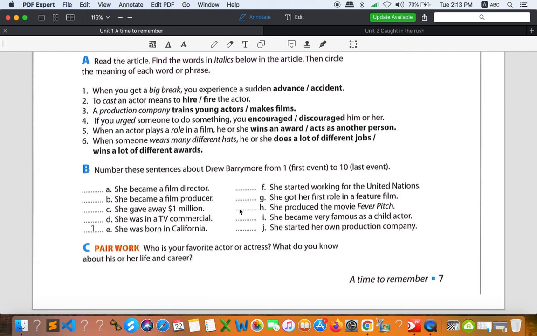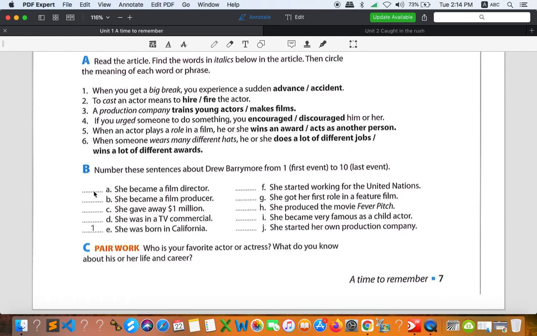And number 8, letter F: she started working for the United Nations. And then number 9 is letter C: she gave away $1 million. All right. And last one, she became a film director, which is letter A.